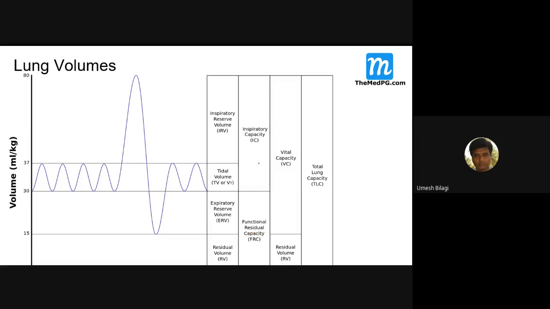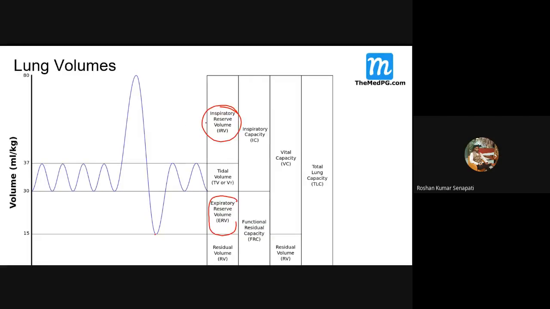So the inspiratory capacity, then vital capacity, residual volume are covered. Then expiratory reserve volume. Okay. After normal expiration, whatever further you can expire is expiratory reserve volume, similar to inspiratory reserve volume. Fine. Okay, these things you should remember.